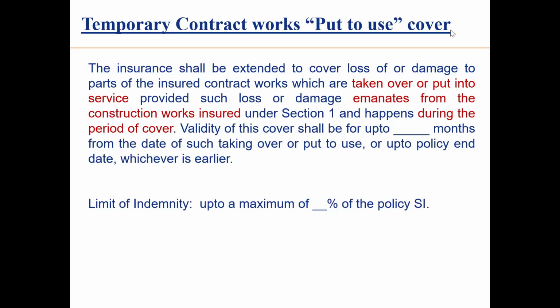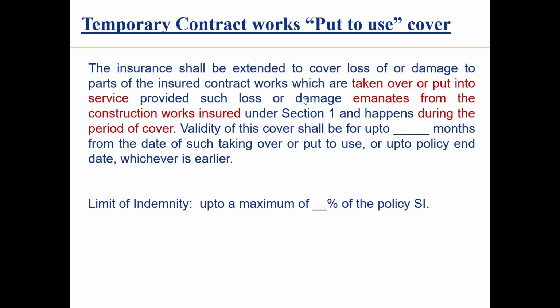Now, if you look at the definition, it says this covers loss or damage to the part of the insured contract which is taken over or put into use, into service, provided such loss or damage emanates from the construction works insured, from the construction activity, under section 1 and happens during the period of cover. Now for this they also give a limit of 6 months, 8 months, 9 months, that is also inserted, but it is a limited cover. What will happen in case there is a flood? The completed portion which is put into use will also be damaged. For this, insurance companies nowadays are also giving comprehensive cover.